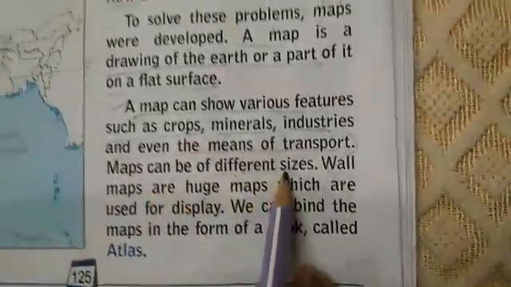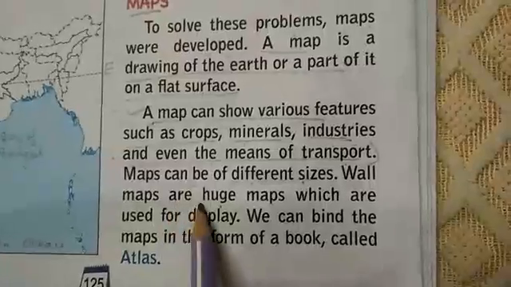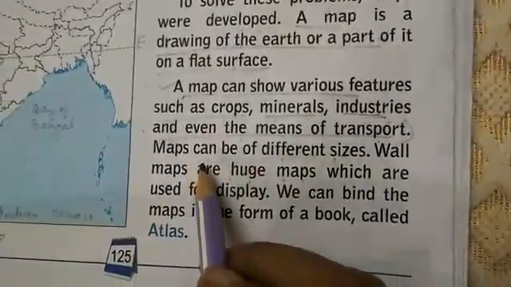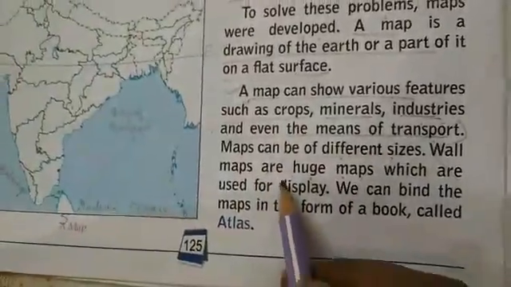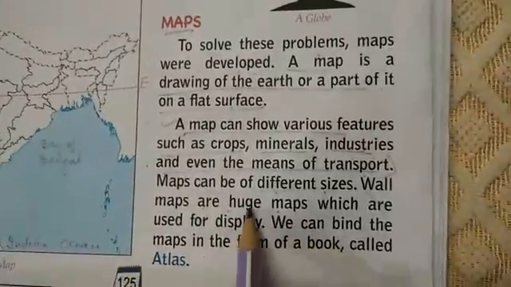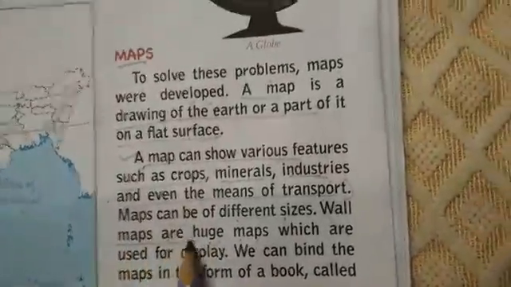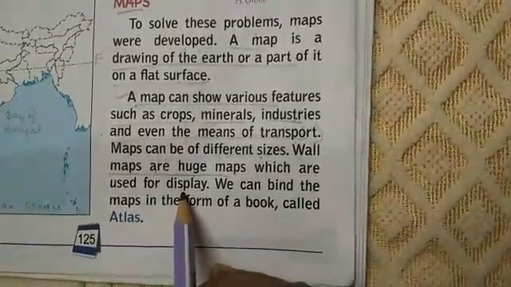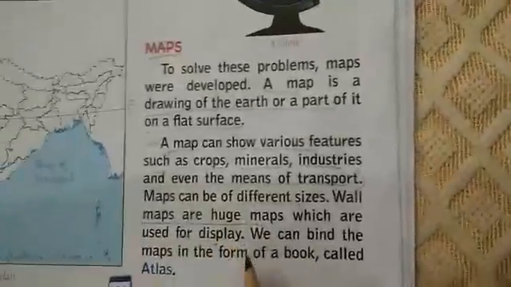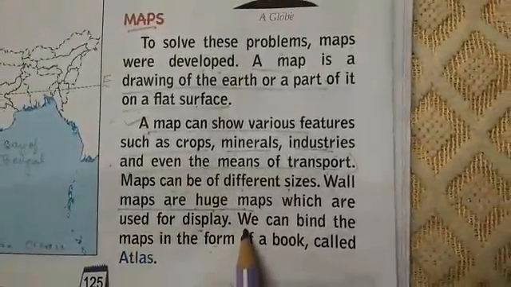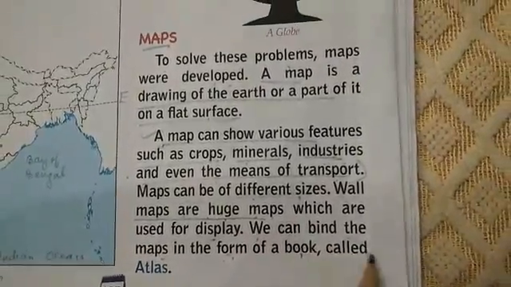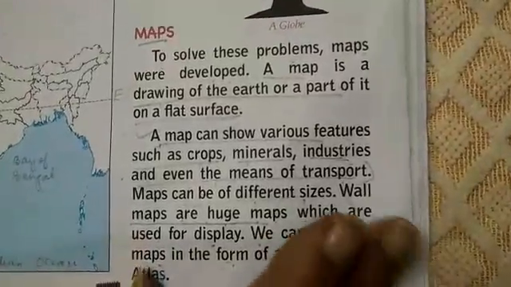Maps can be of different sizes. Wall maps are huge maps. Now maps are of different sizes and different shapes. Now we've got a book also, of maps only. That is called an atlas. Huge maps are used for display. We can hang a map on the wall like a small blackboard and it can be explained and displayed. From there you can learn. We can bind the maps in the form of a book, now called an atlas. Now all the maps, if you bind them together, is called an atlas.